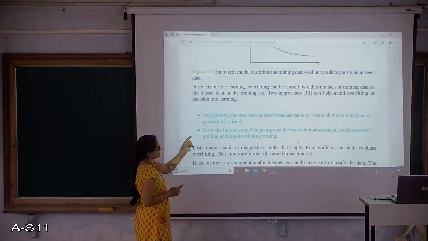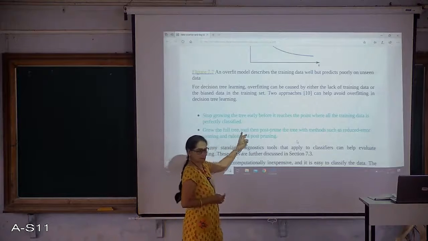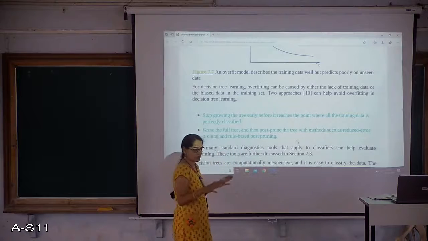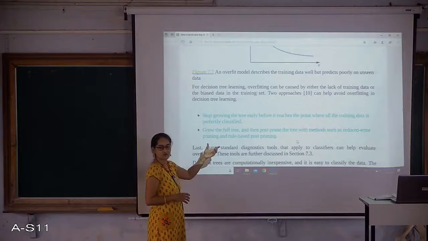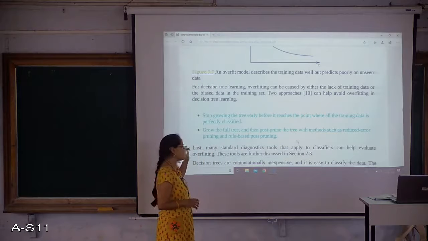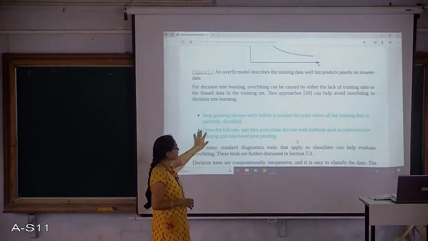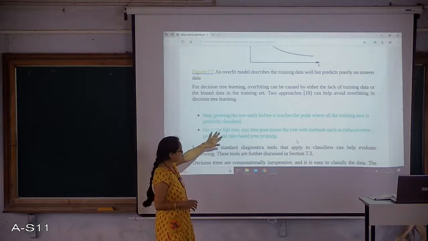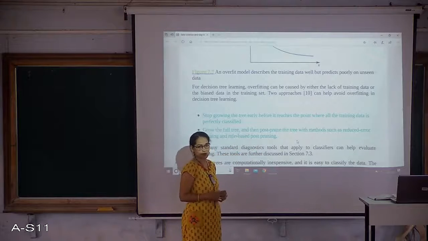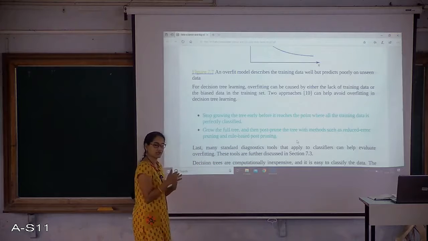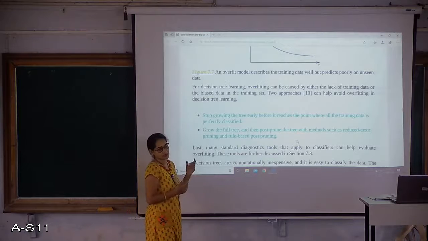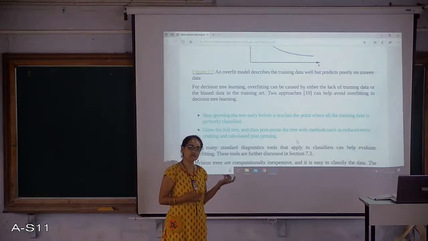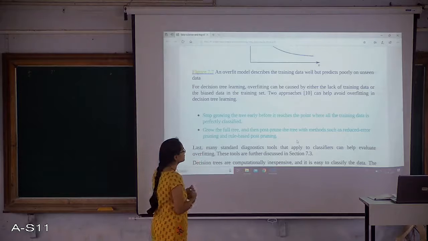The other way is to grow the full tree, just keep constructing the tree as it comes by the calculation of information gain and entropy, all those things. Construct a complete tree and then apply post pruning. Post pruning is where we try to remove or exclude attributes which are not significant. So we are trying to prune that.